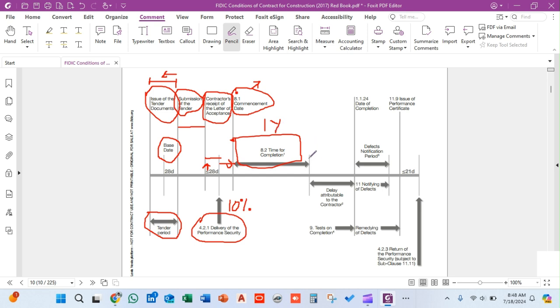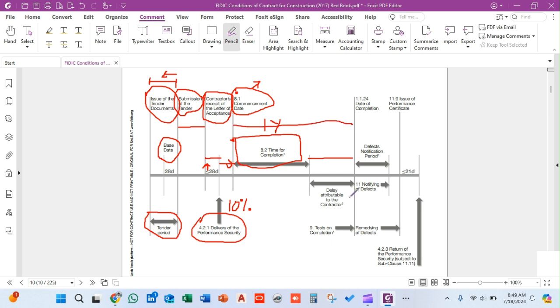This time also anticipates delays caused by unforeseen reasons like flooding, rainy season, and any other unforeseen situations that will occur during the course of the project. So this time has been anticipated. Let's say the project can be delayed by this amount of time.